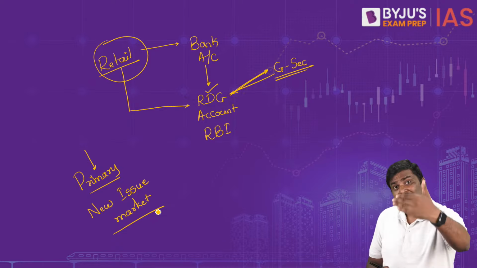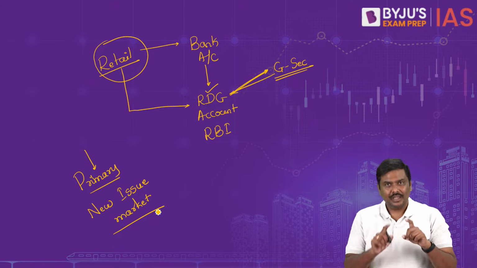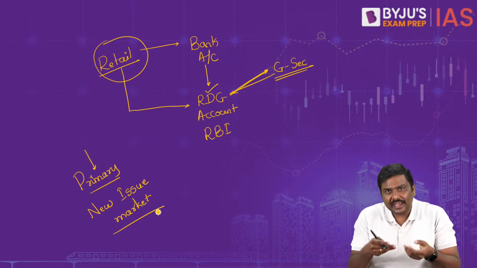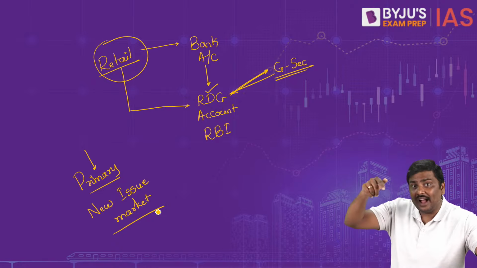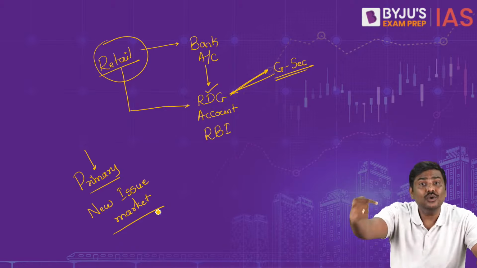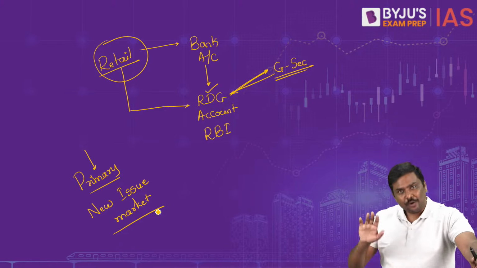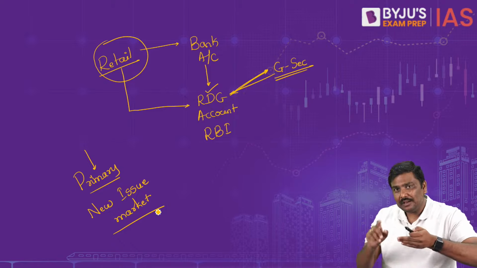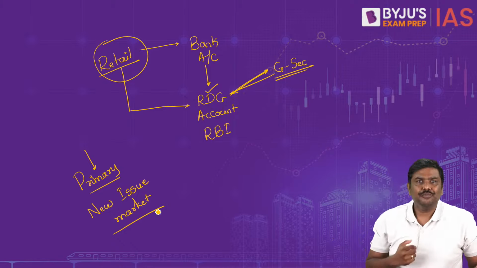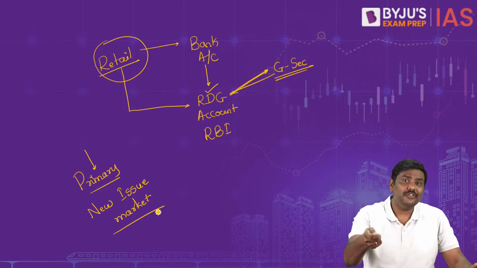Government will issue G securities. Is the logic okay? Government will issue G securities, which means this G security until now was not there in the market. It is a new issue. I hope you understand this. Can I give you one more example? And this is connected to current affairs again. IPO, initial public offering.